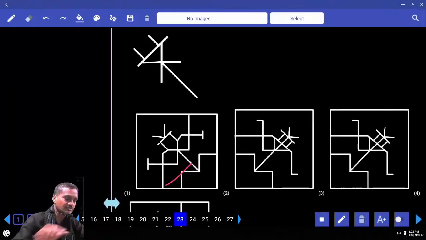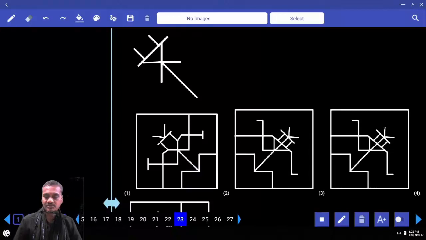Then, the next one, question number 23. Now in this 23, embedded figure. Now in this embedded figure, tell me what is your answer here. Without any rotation we need to have this element. Then we need to have a cross. Yes, we have a cross as well. And to this cross, we need to have a parallel line. And choice 1 is ruled out. Then coming back to this one. Now this is a line we have. Now to this line, we need to have cross. Cross is again ruled out. Now to this one, do we have a cross? Choice 3 is again ruled out.